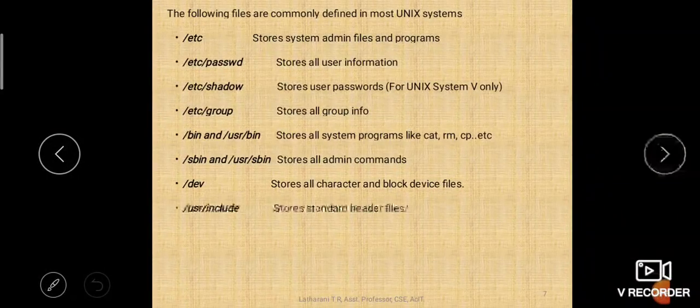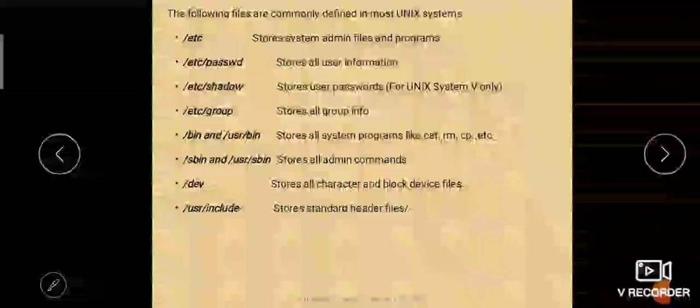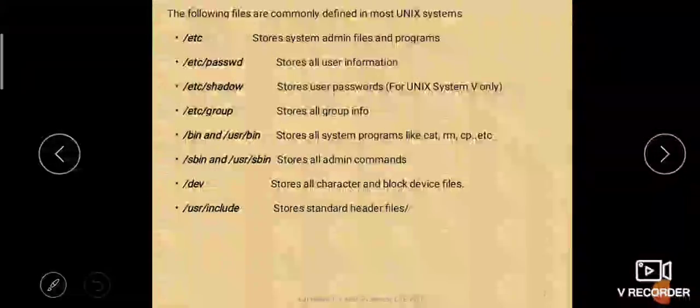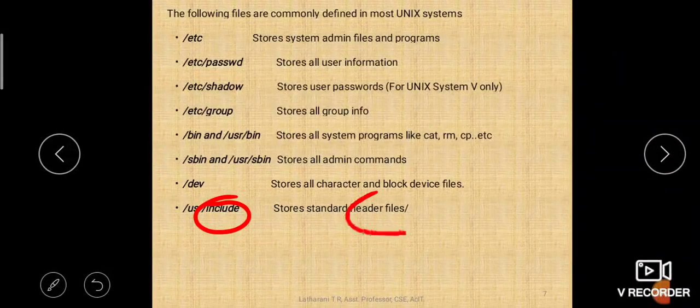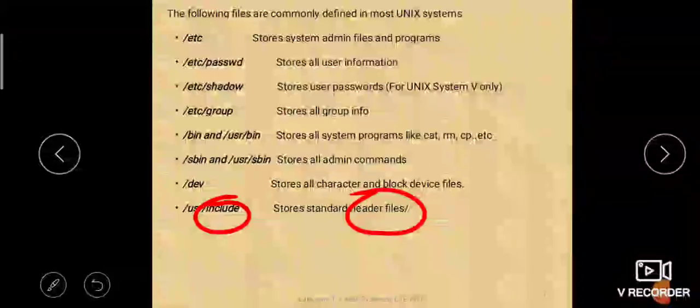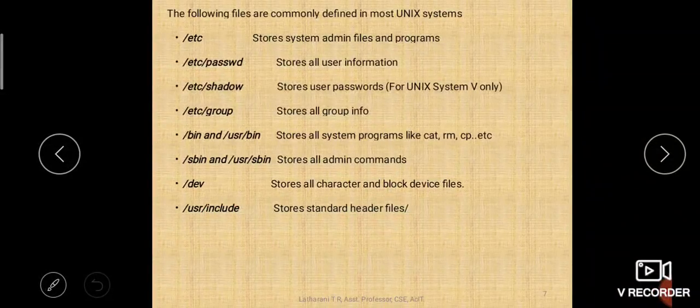We will see in detail what are the character device files and block device files in the next discussions. Then we have /usr/include. So you remember, you will write the C program with #include <stdio.h>, #include <conio.h>, isn't it? What are they? They are header files, right? So here this include also will store some header files. So this include under the usr directory will store the header files.